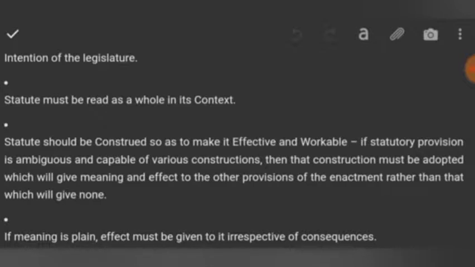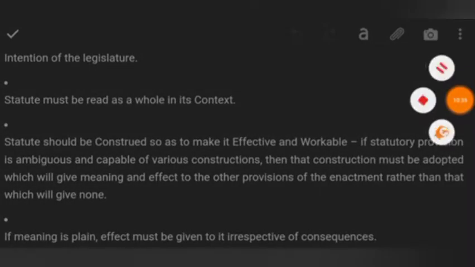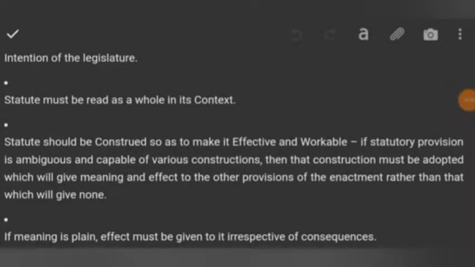Okay, so in the case of the golden rule, there are two kinds. There may be a case when the statute is ambiguous, incapable of ascertaining any kind of meaning, or when the statute gives two kinds of meanings, one may be sane and another absurd. So the golden rule is that they have to move forward with the sane rule, the meaning which is